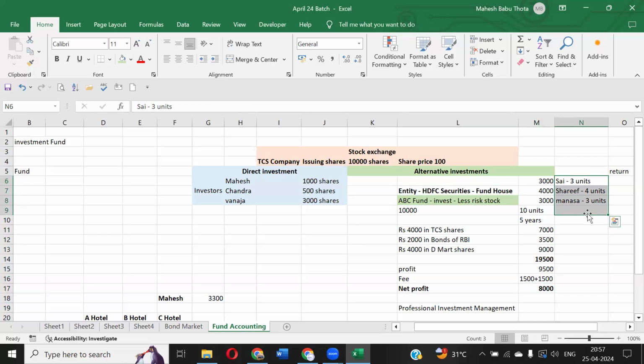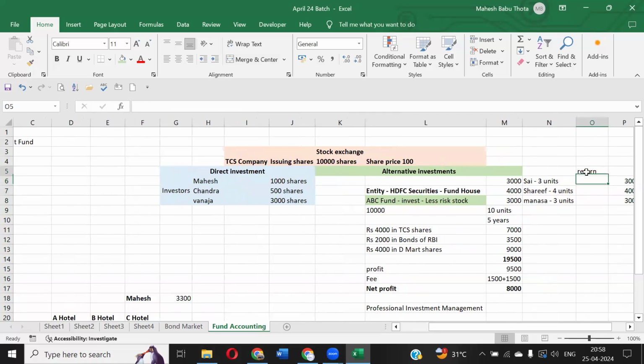Understand, guys. The meaning of dividend is part of profit. Here TCS company got a profit and they're distributing dividend. HDFC Securities launched a fund, ABC fund. ABC fund also got a profit, 8,000 rupees. Now they are distributing the profit. That also we can call a dividend, but in reality, we call it a return only, not a dividend.